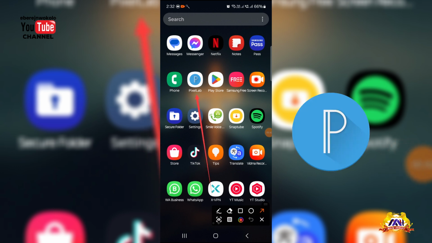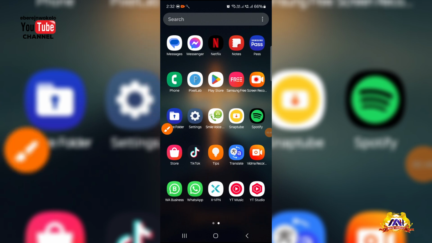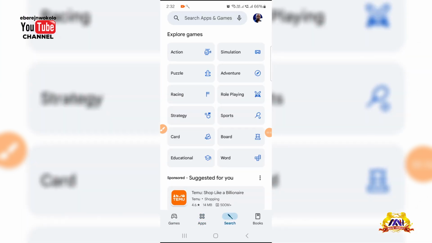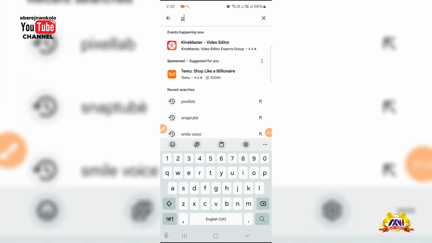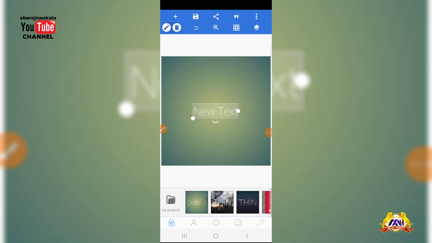Look at the Pixel app here. I've pointed this red arrow there, and that is what we'll be downloading. What we need to do is to go to our Play Store, click on the search button and type Pixel app. Then you install. I've already installed it here on my phone, and that is why you are seeing it as installed. What I need to do is to click on open. Once I click on open, this is how the interface of the application is.